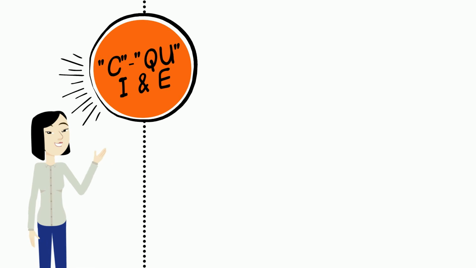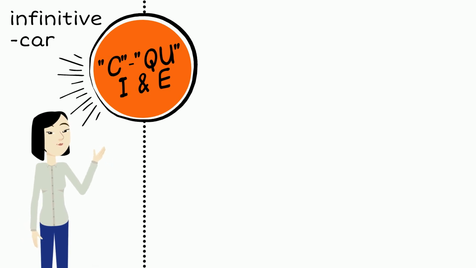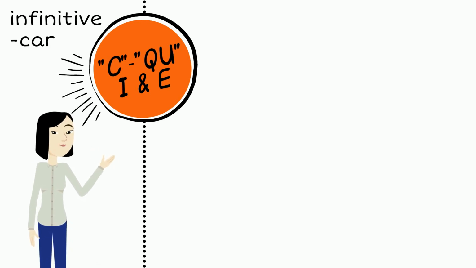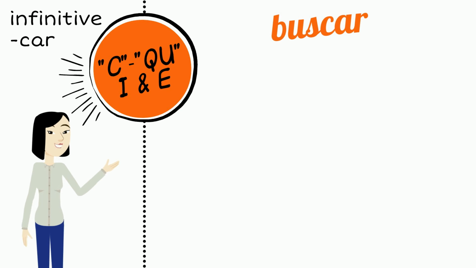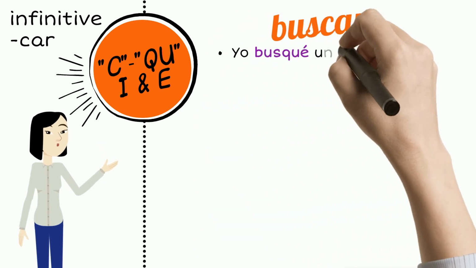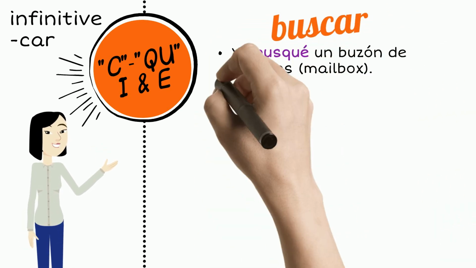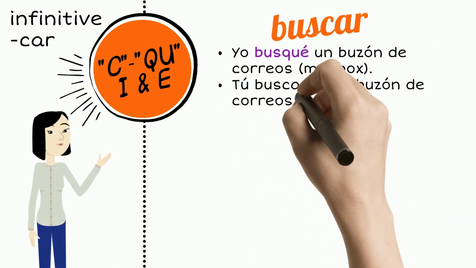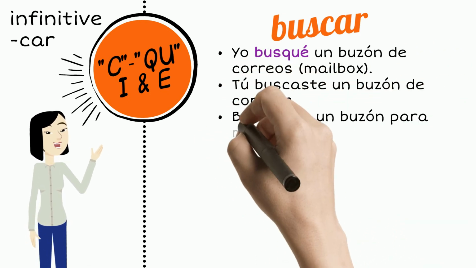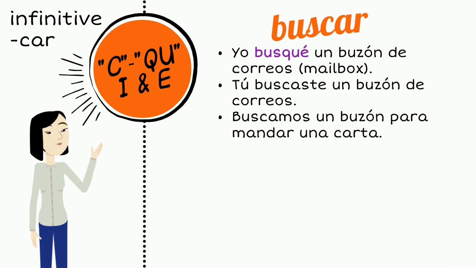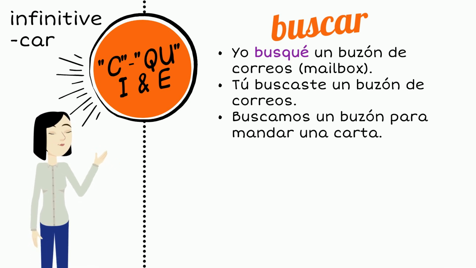Hard C to QU. This happens in the yo forms of verbs whose infinitives end in car. For example, buscar, to look for. Yo busqué un buzón de correos. Tú buscaste un buzón de correos. Buscamos un buzón para mandar una carta.